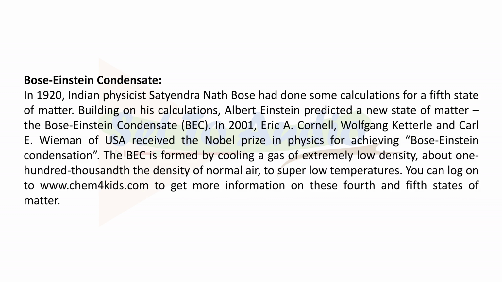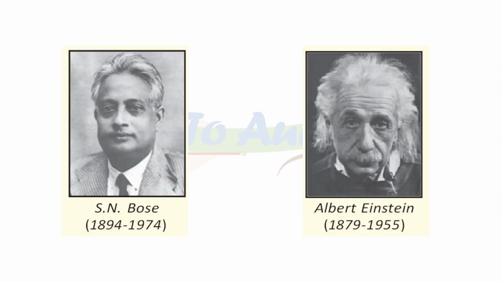The BEC is formed by cooling a gas of extremely low density, about 100,000th the density of normal air, to super low temperatures. You can log on to www.chem4kids.com to get more information on these 4th and 5th states of matter. Satyendra Nath Bose. Albert Einstein.